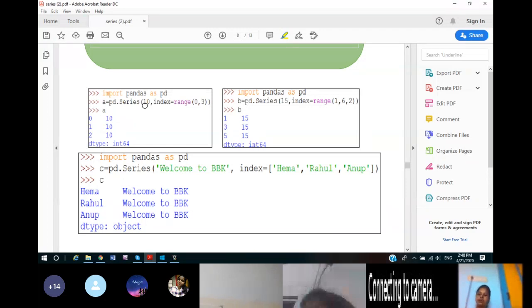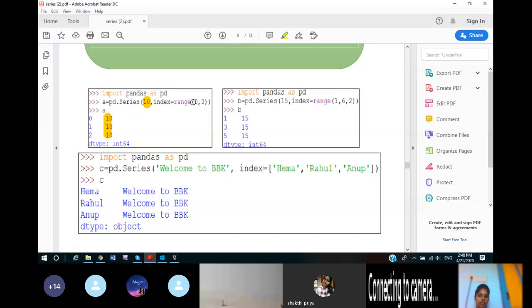I think maths students will know that scalar means a single constant value. So numbers we can call scalar, string type data elements we can call scalar, they are all scalar values. Like here we have used 10. So 10 will be repeated for those number of indexes which are there.